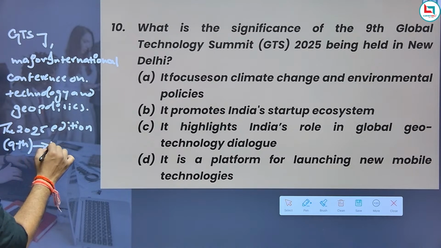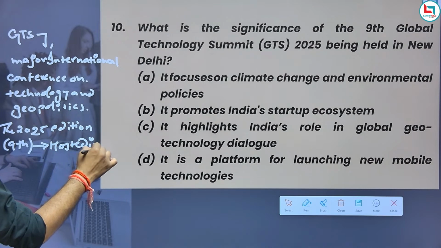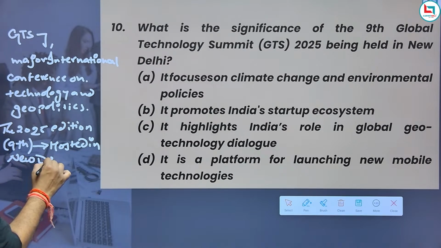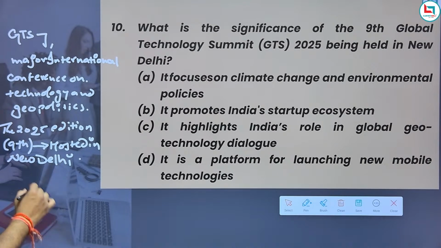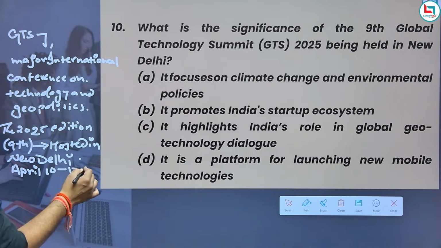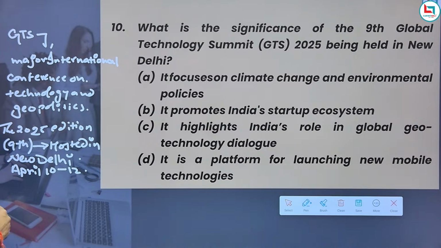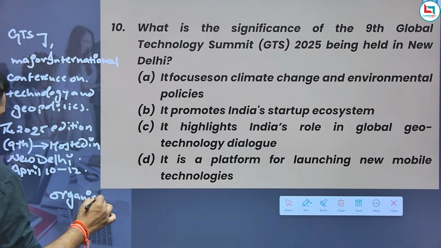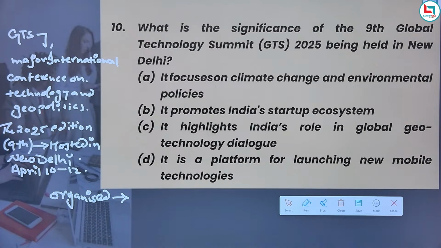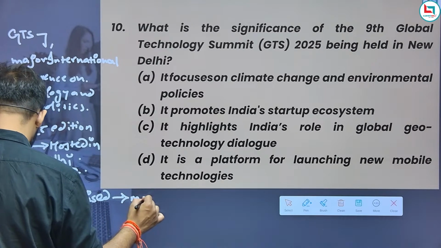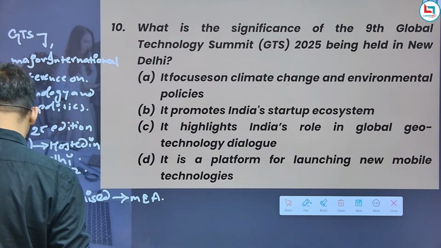It was hosted in New Delhi from April 10 to 12. Remember this thing. The goal is to discuss global technology trends and India's role. India is emerging as a key voice in tech diplomacy. Remember this. It was organized by the Ministry of External Affairs and Carnegie.